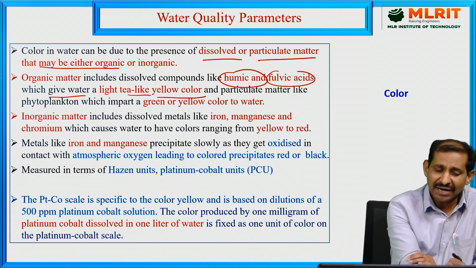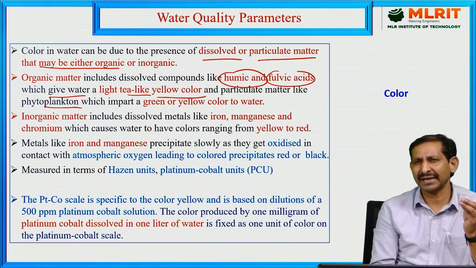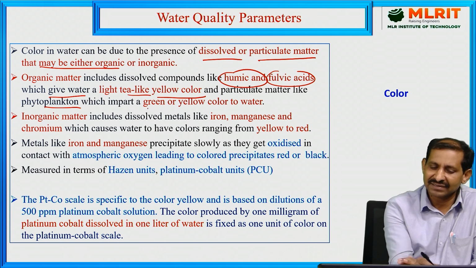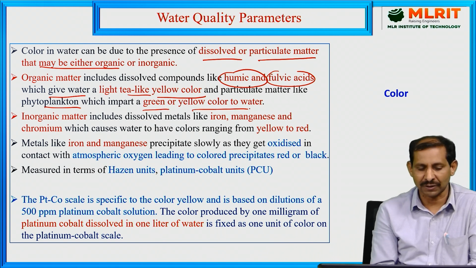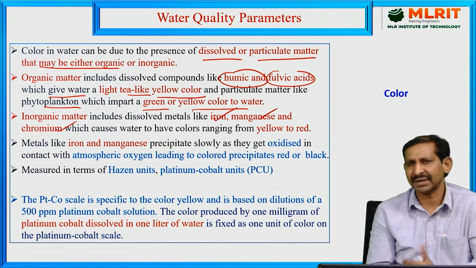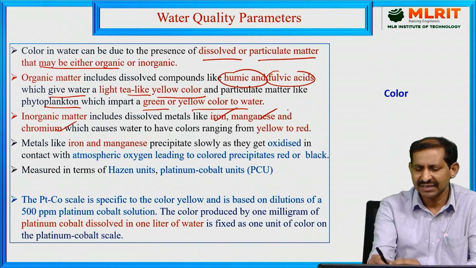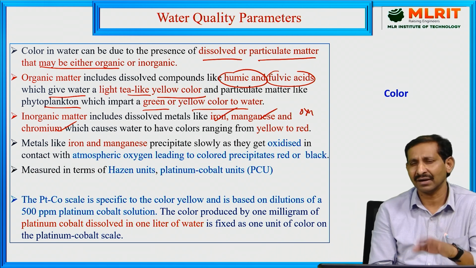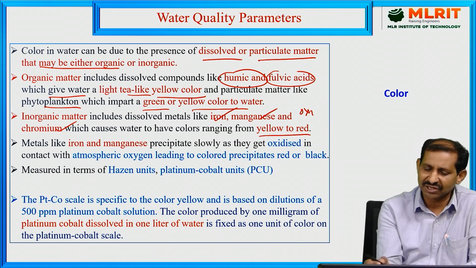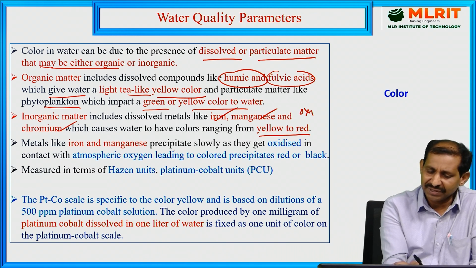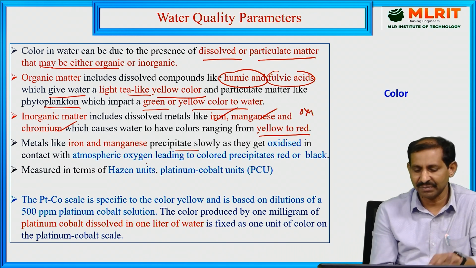Phytoplanktons, like algae, fungi, and small plants, release some color, either green or yellow, to the water. Some inorganic materials like iron, manganese, and chromium present in the water sample are easily oxidized, and the water color will change, sometimes from yellow to red. Some metals are precipitated and oxidized, and the color changes.